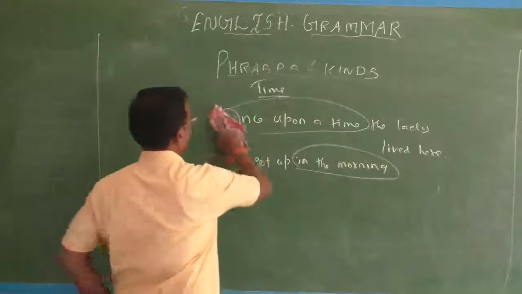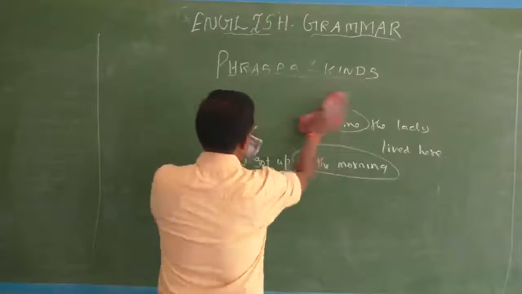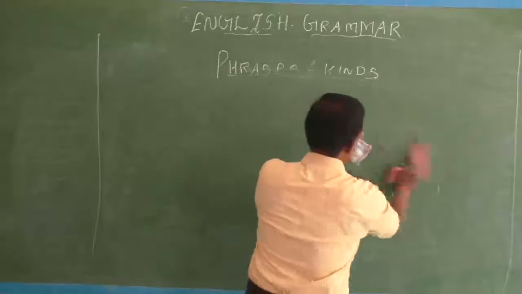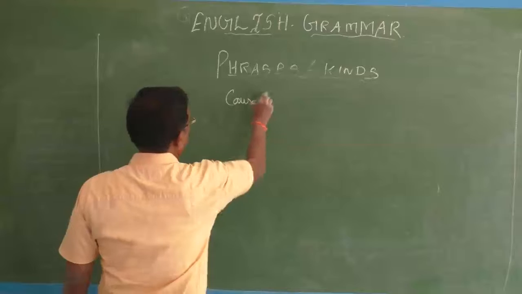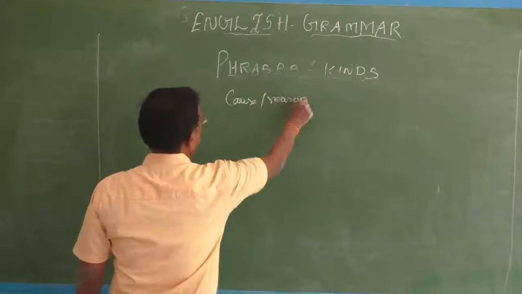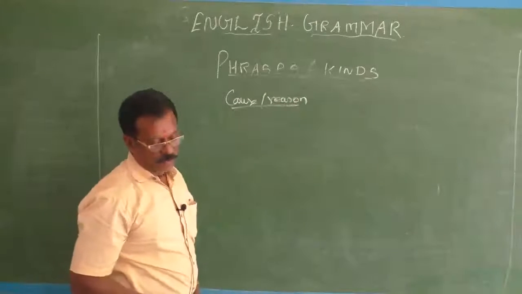For that also I will give you sentences. Example, cause or reason. This is another type of adverb phrase.